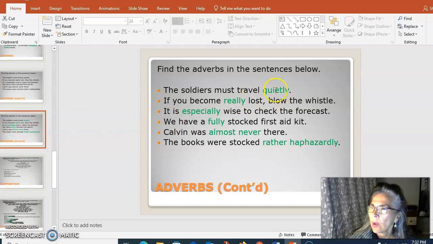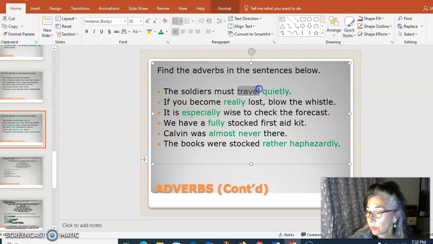This tells us, quietly tells us how the soldier traveled. So the soldier must travel, right? This whole thing is the verb. So in this case, quietly tells us how he must travel. All right. If you become really lost, blow the whistle. So remember, if I said I became lost, we know that this is a linking verb, linking I to something that's describing me.